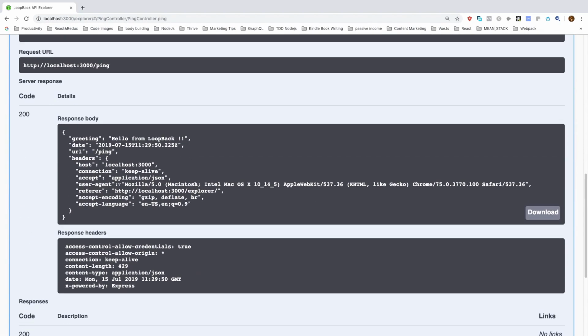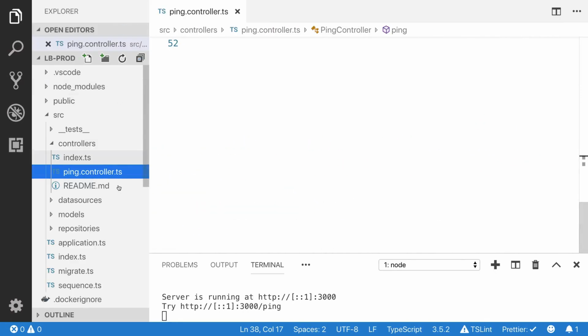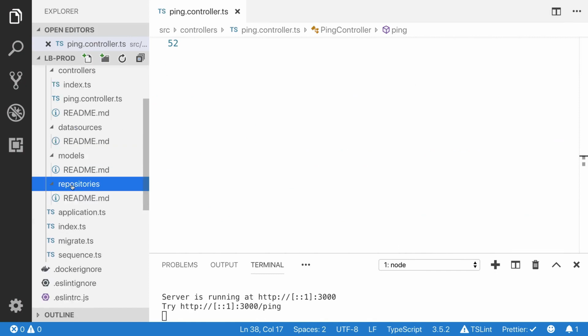Now you can see the response body: host, connection, accept, user agent, and you can see the greeting property. I have updated the text. You can see the date and the URL. So this is our controller. You can view the data sources. I'll teach you what are data sources, models, and repository.